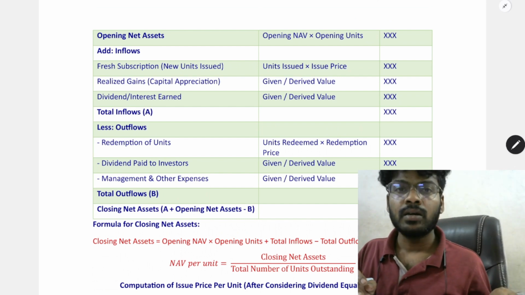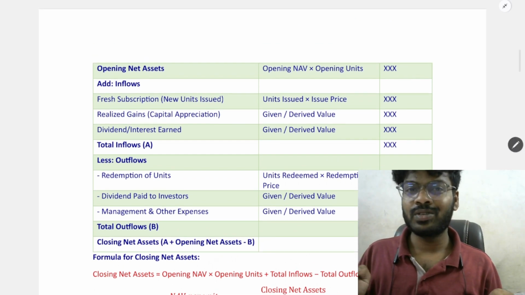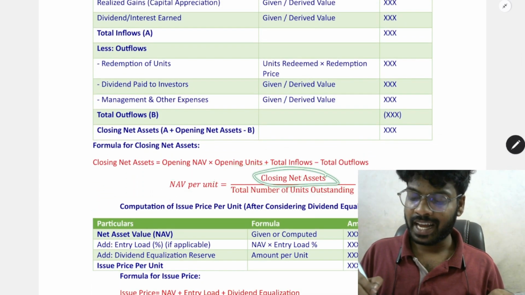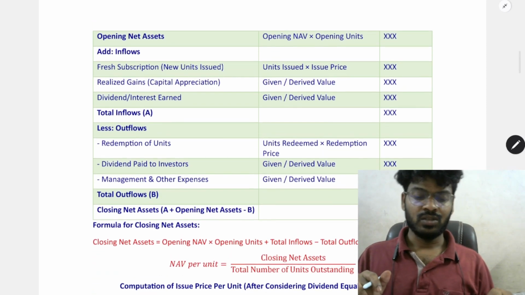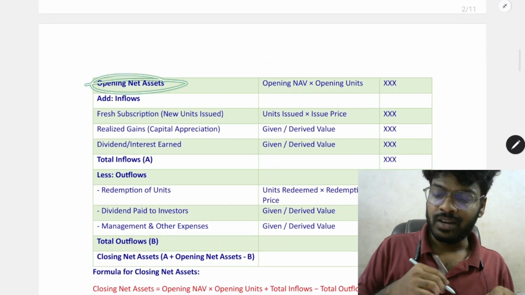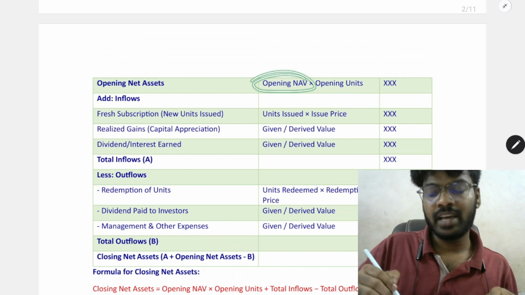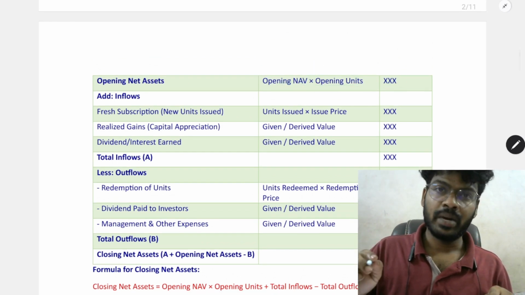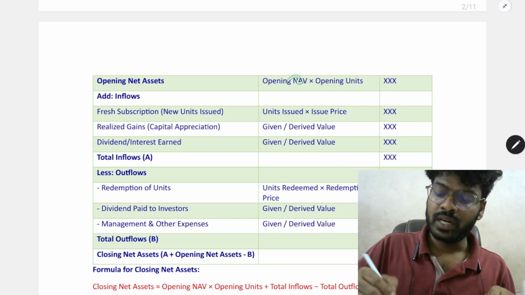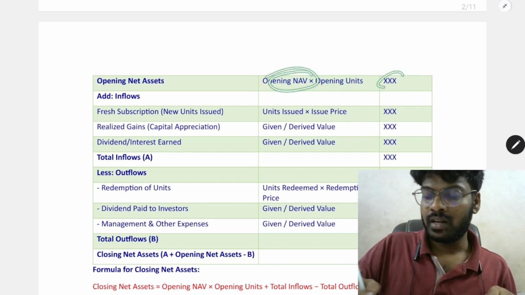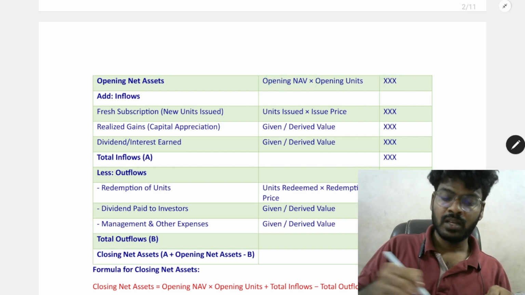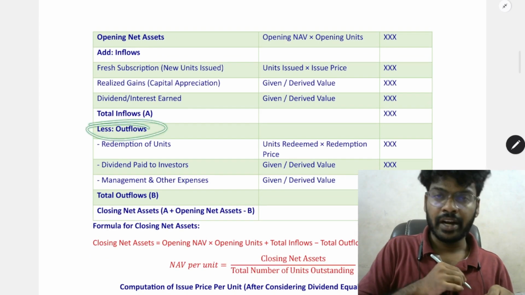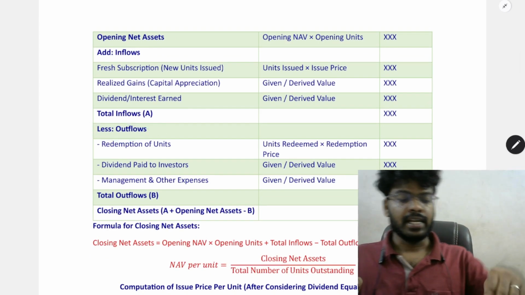and closing NAV. If closing units and closing NAV are given, we can find the closing NAV straight away. So we need to find out closing NAV and closing number of units. So opening NAV will be given, and opening units will be multiplied with opening NAV to get the opening net asset value. In this case also inflows should be included, outflows should be reduced from the opening net asset value.